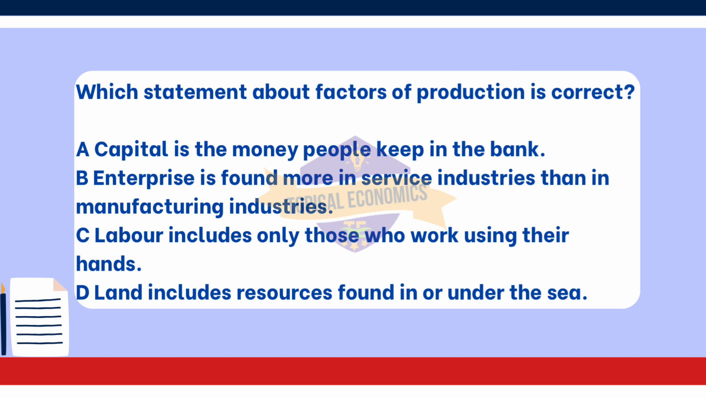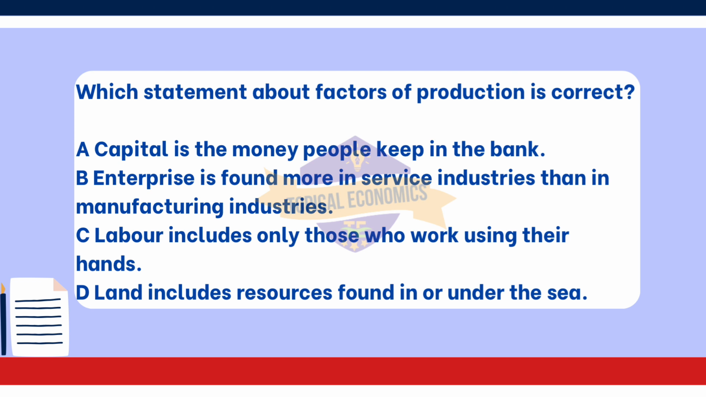Land includes resources found in or under the sea. This statement is correct because, in economics, land refers to all natural resources used in production, which includes not only terrestrial resources, like forests and minerals, but also marine resources, like fish, oil, and gas found in or under the sea. Evaluating the other options.